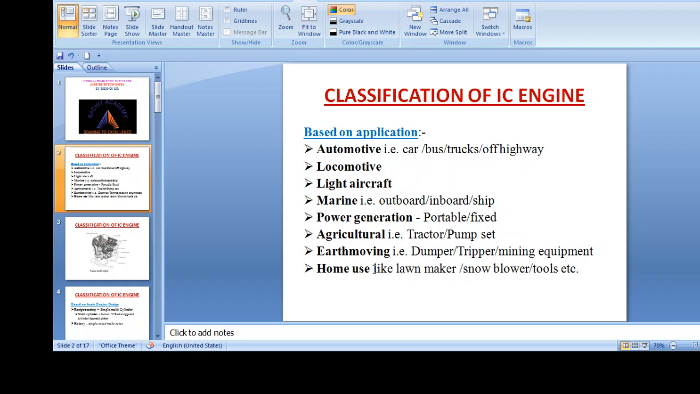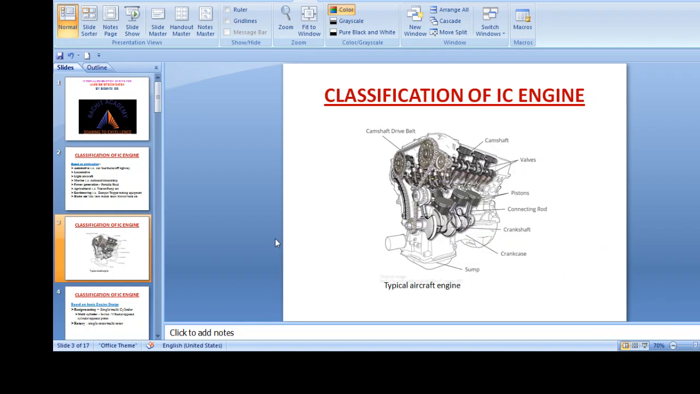As you might have seen, a push mower or grass cutter has self-powered cutting blades, but it still requires human support to move, a human to walk behind and guide the mower. These are lawn mowers for gardening purposes. Next is the snow blower to remove snow. For heavy tools as well, the IC engine is being used. Next, this is a typical aircraft engine.